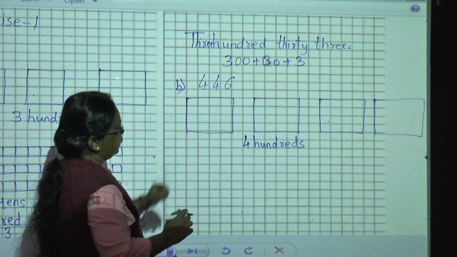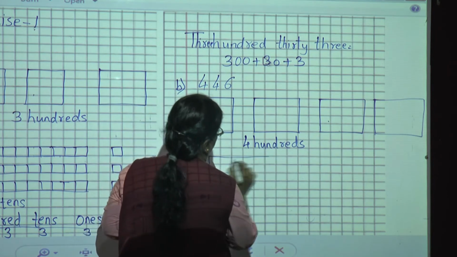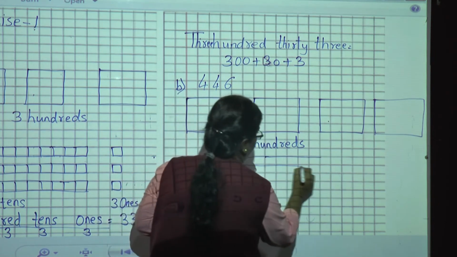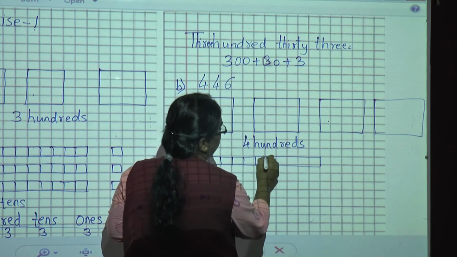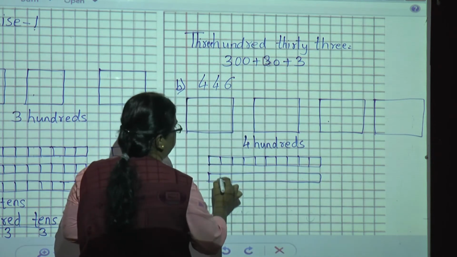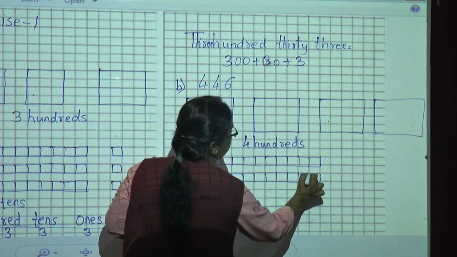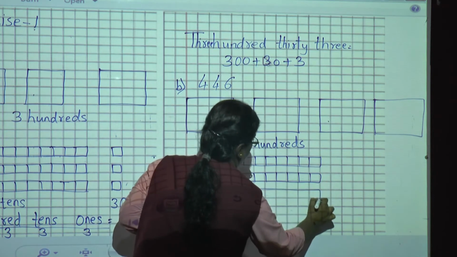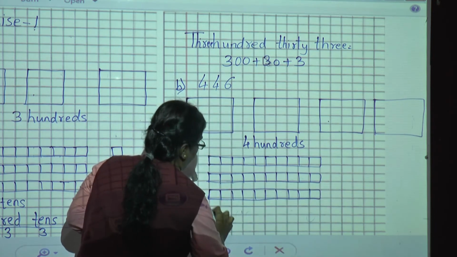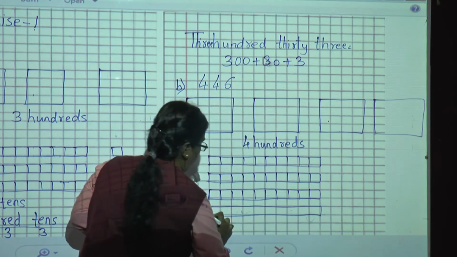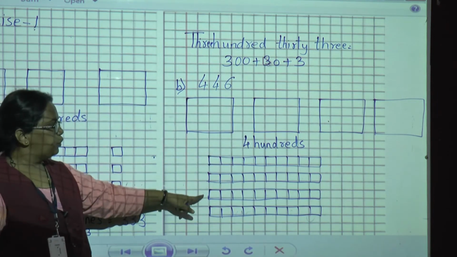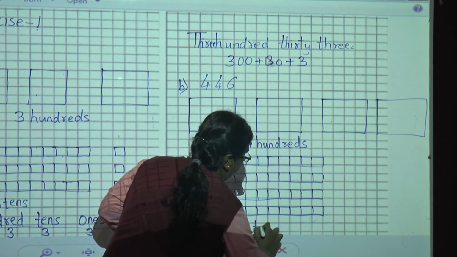Then how many tens? 4 tens. 1, 2, 3, 4. So how many tens are there? 1, 2, 3, 4. 4 tens.